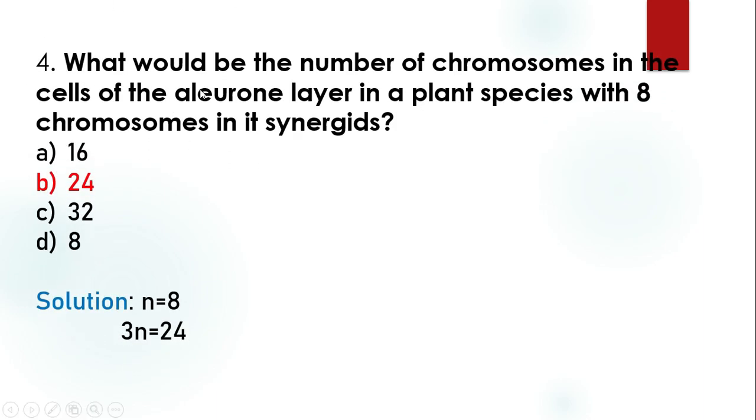And what about the aleurone layer? The aleurone layer is the outermost layer of the endosperm, which is especially present in monocotyledons. So the aleurone layer comes under the category of endosperm, and endosperm is triploid in condition. We know n is 8, so we can calculate 3n equal to 24. The answer is 24.